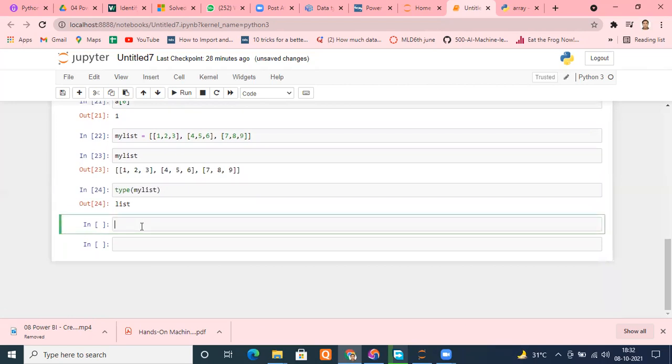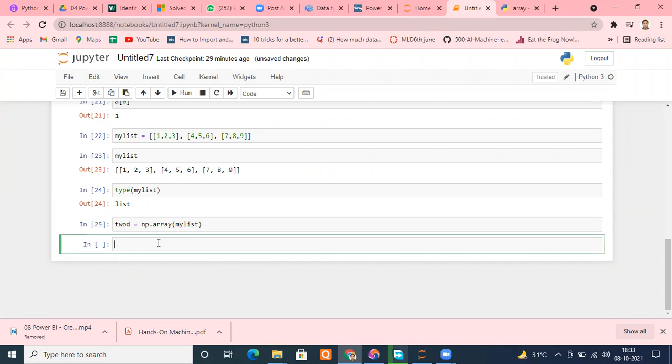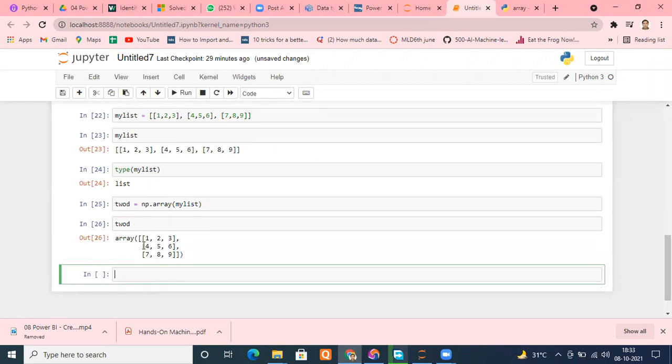Fine. Now I want to convert it into a matrix, that is 2D. The same process I have to follow. Suppose I name it 2D. 2D equals np.array, and just pass my list. Run it, and check 2D. What is 2D? Fine. It has become a matrix now.